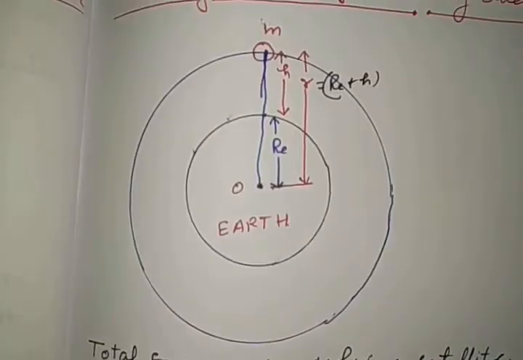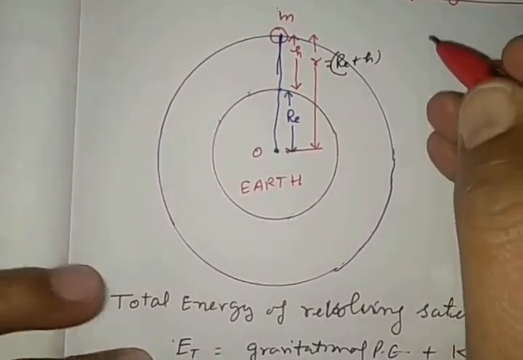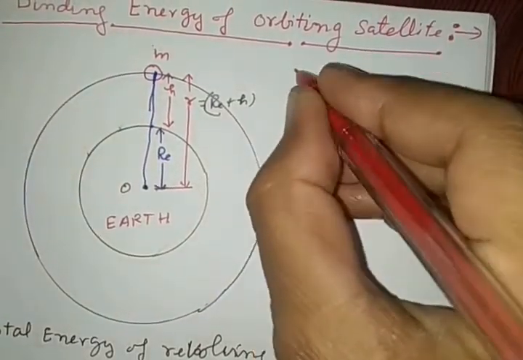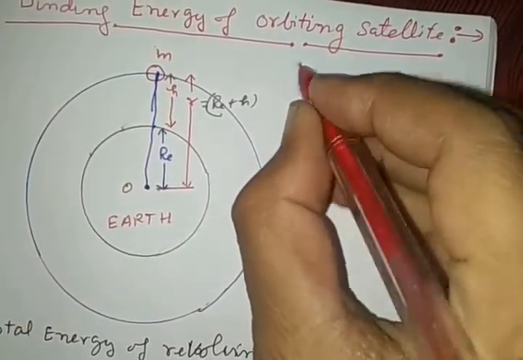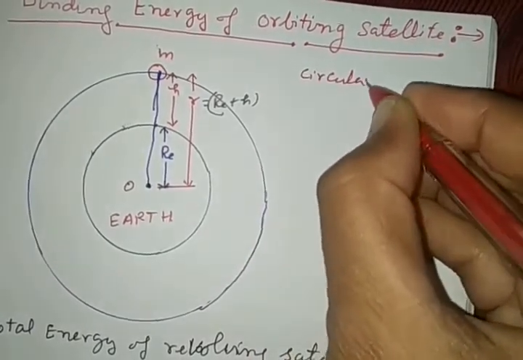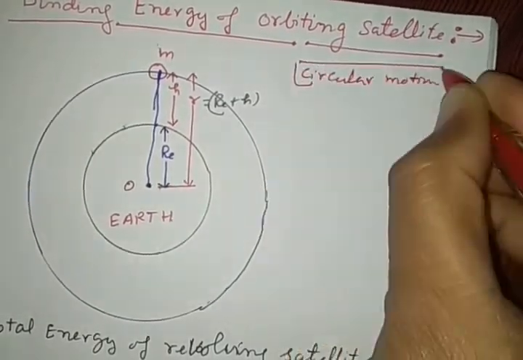See in the diagram, this equation for the total energy is calculated by taking into consideration that the satellite orbit is in circular motion. Circular motion means what?